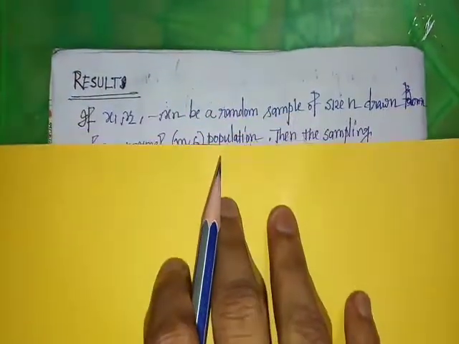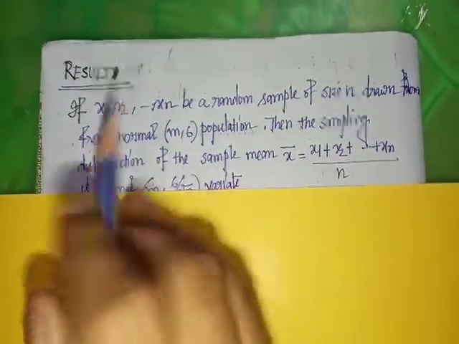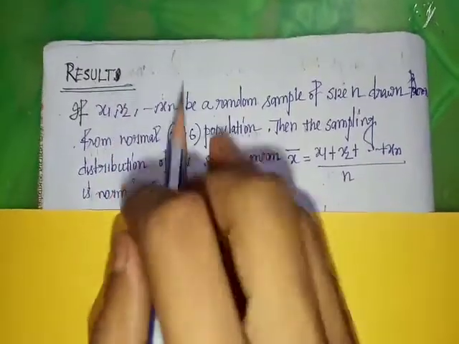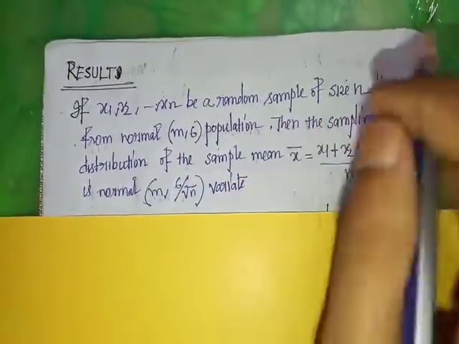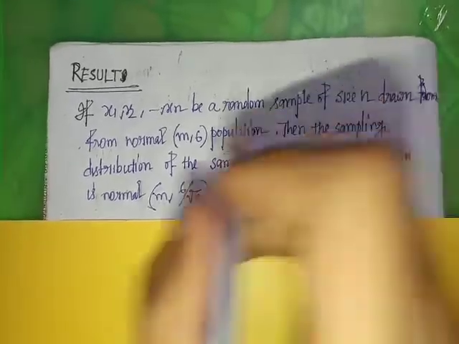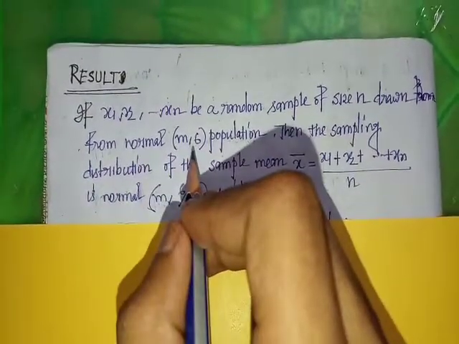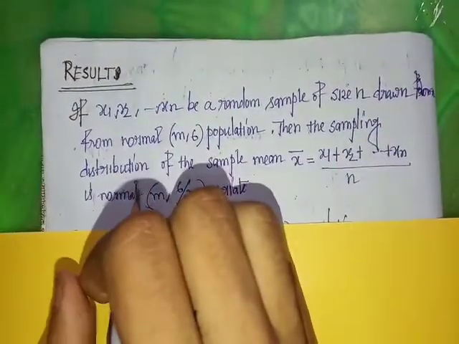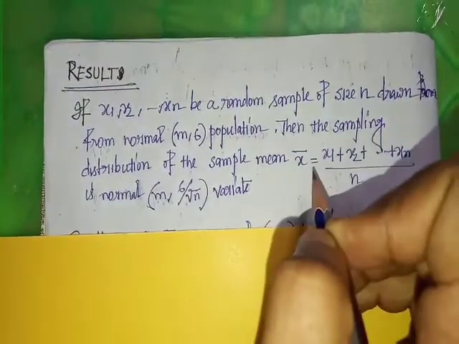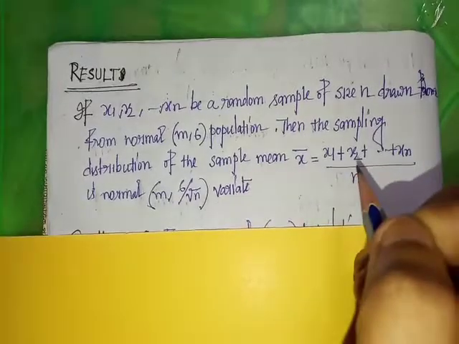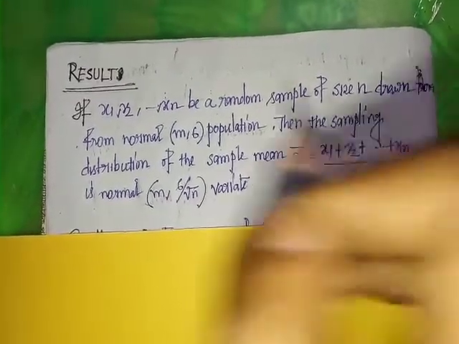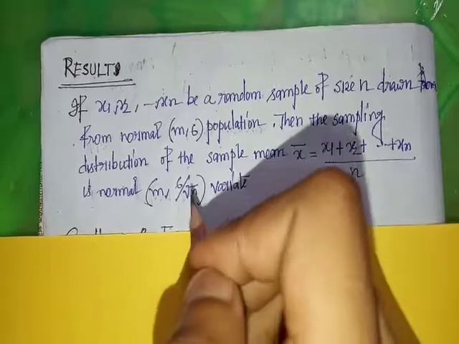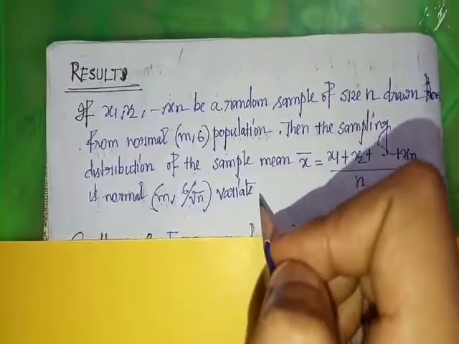In our previous video, we got some results. If x1, x2, ..., xn is a random sample of size n drawn from a normal (m, sigma) population, then the sampling distribution of the sample mean x bar, equal to (x1 + x2 + ... + xn) by n, is a normal (m, sigma by root n) variate.